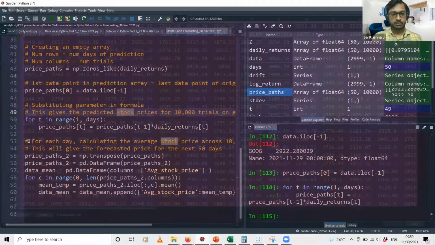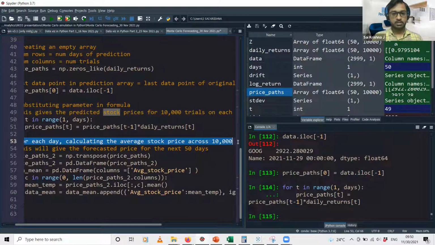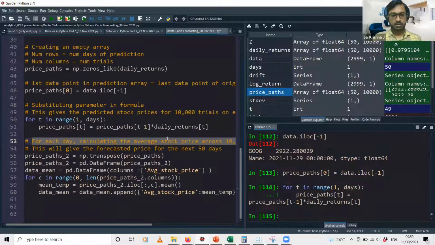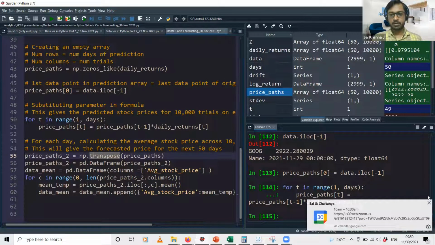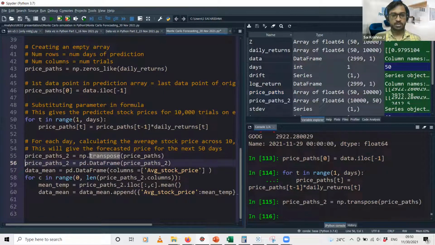So that is what I have written here. For each day, calculating the average stock price across the 10,000 possible trials that we have, and then this will give the forecasted price for the next 50 days. If you see this data set which I just showed you, it has 50 rows and 10,000 columns. Just to make it more readable or more scalable, I am transposing it so that it will have 10,000 rows and 50 columns. That is what I am doing here using this function transpose.